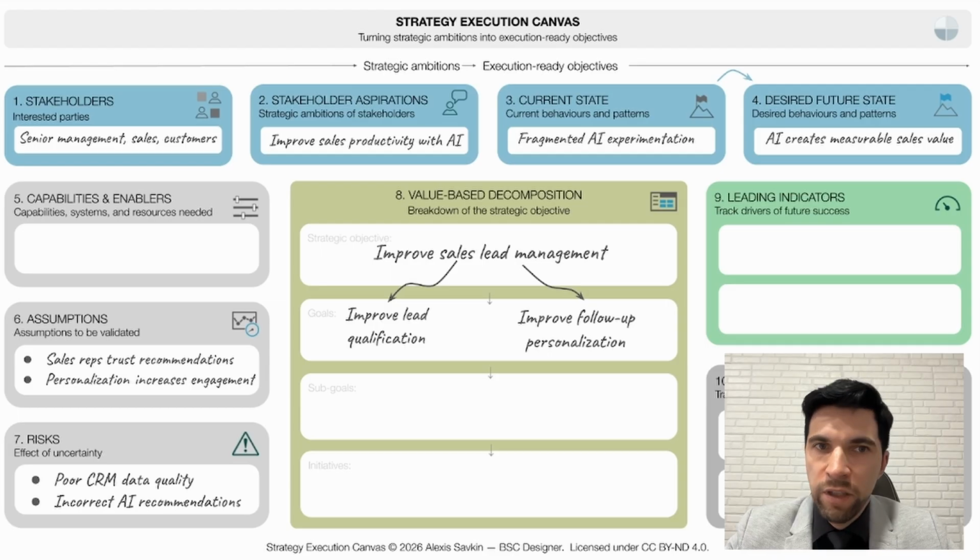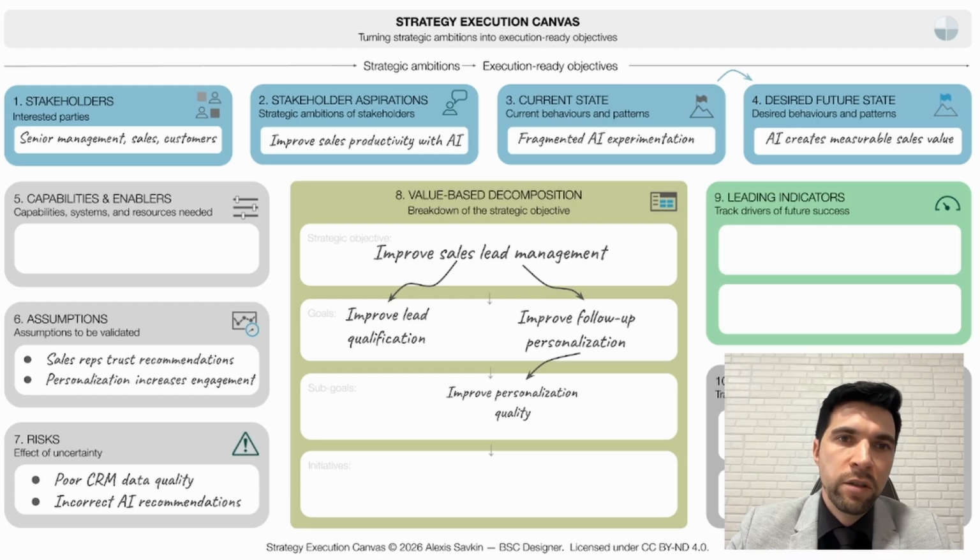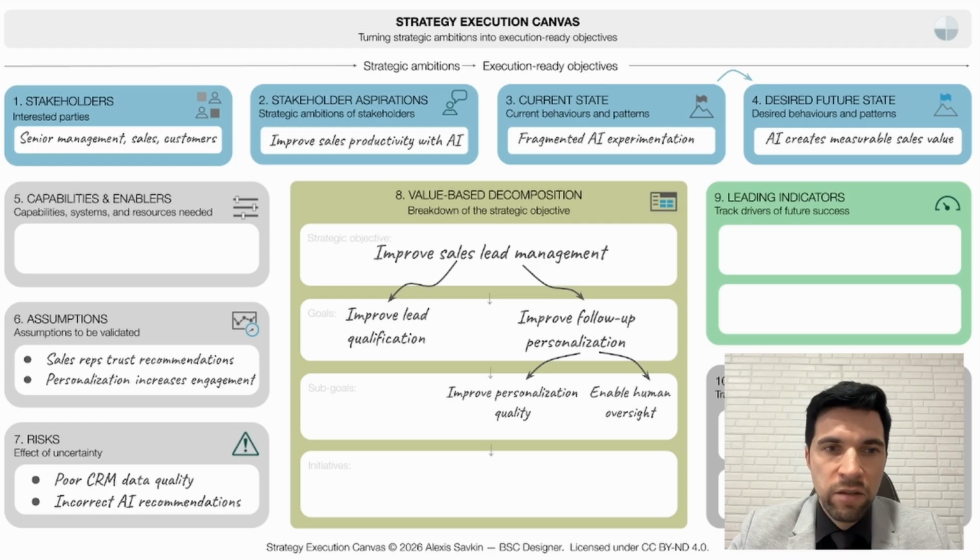For follow-up personalization, we define 2 sub-goals: improve personalization quality and enable human oversight. In this case, the human oversight goal directly addresses the risk of incorrect AI recommendations. For lead qualification, a key sub-goal is controlling lead data quality. Without reliable data, automated qualification cannot produce useful results.